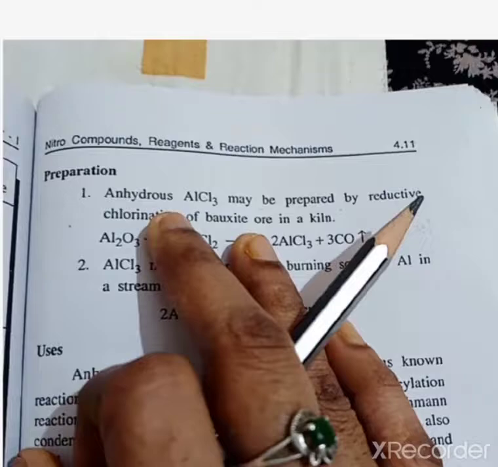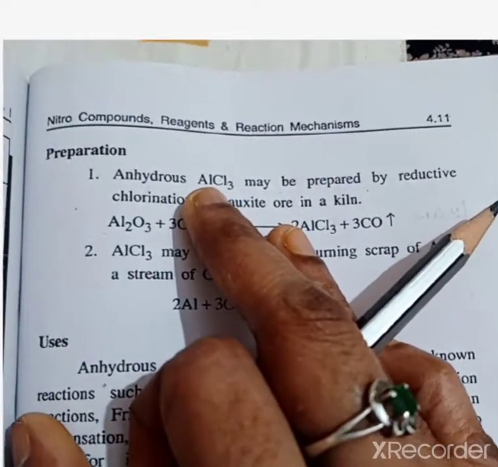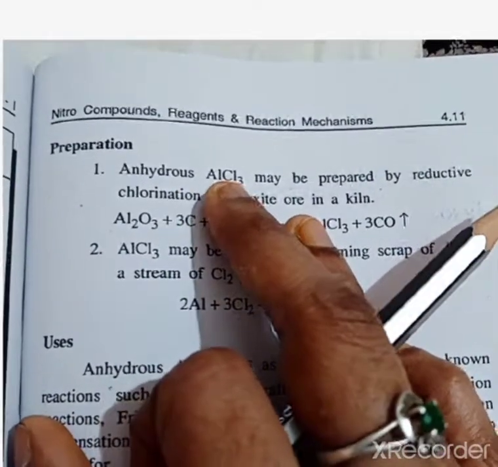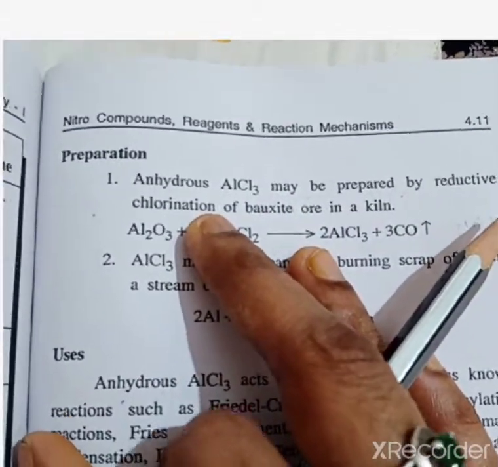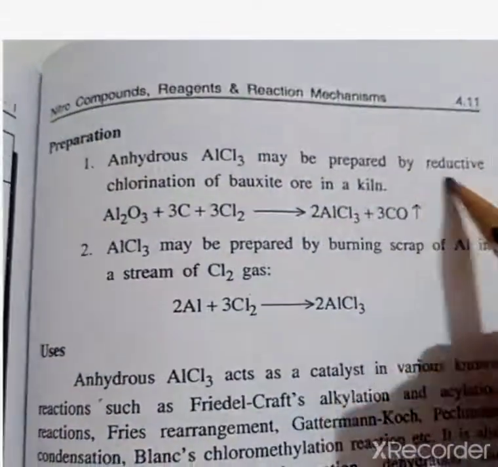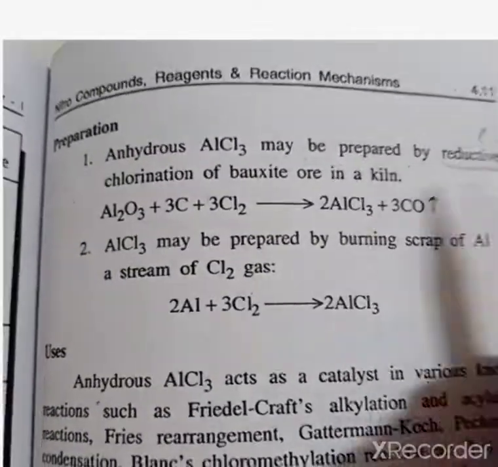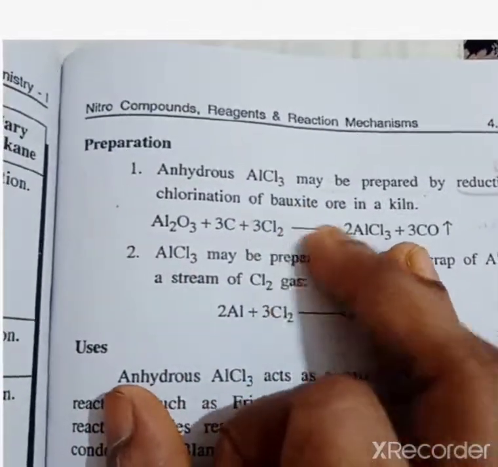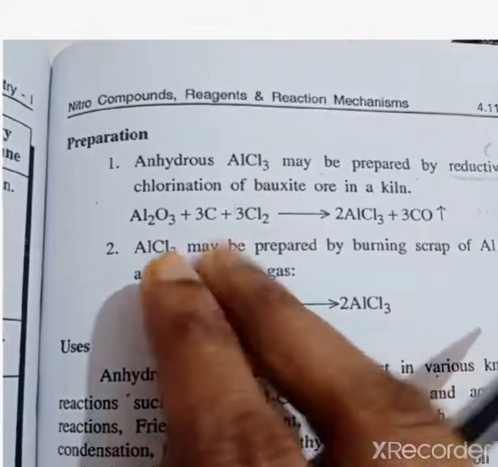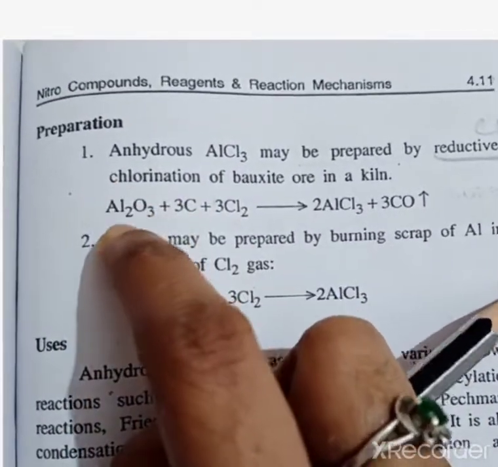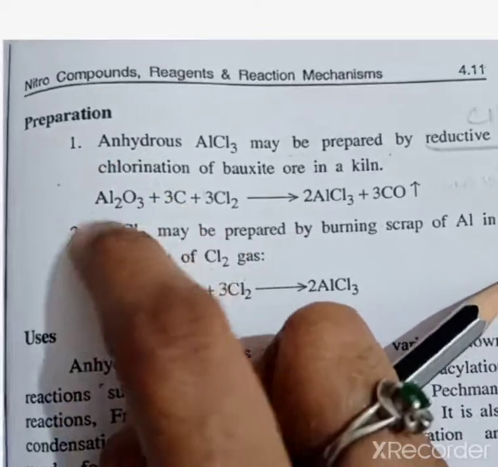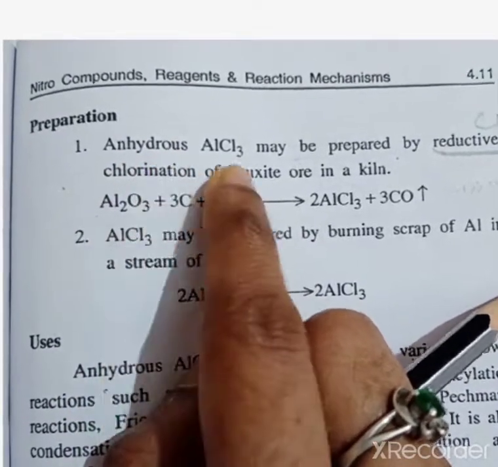Okay, coming to the preparation, first we see how it is prepared. AlCl3 can be prepared by the reductive chlorination. Reductive means the oxygen will be removed and Cl attached. Of bauxite ore. Bauxite ore is said to be Al2O3, so the oxide is present in the bauxite ore.